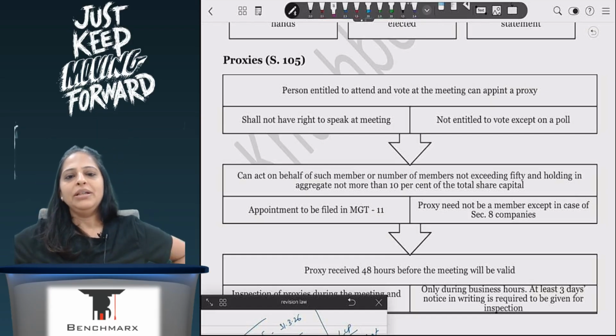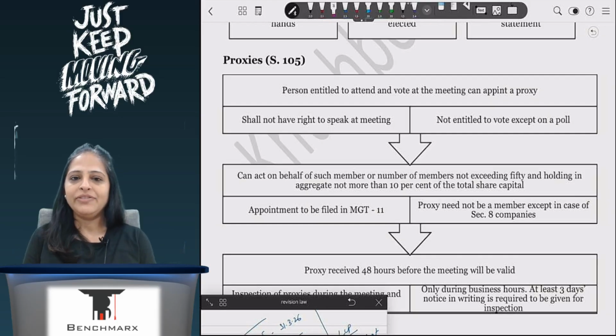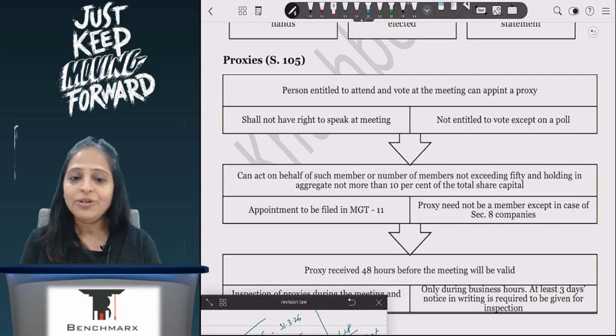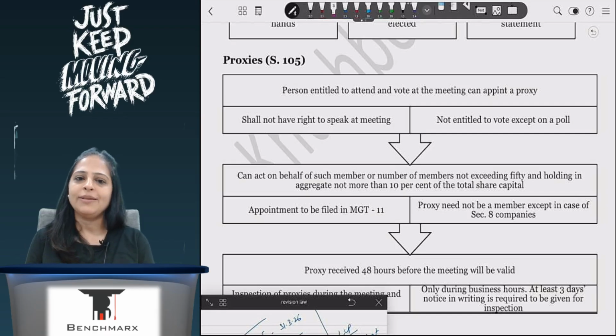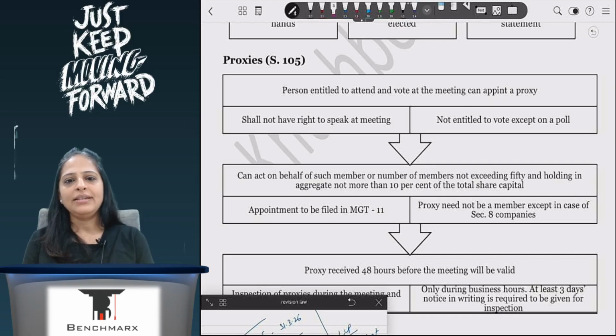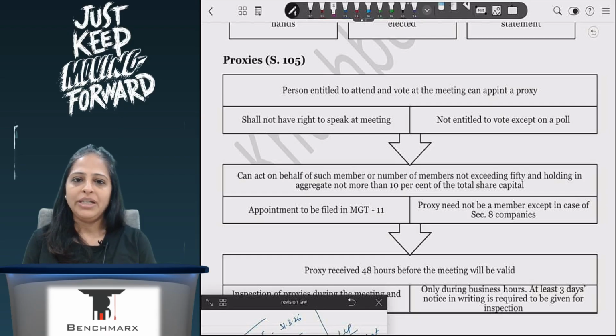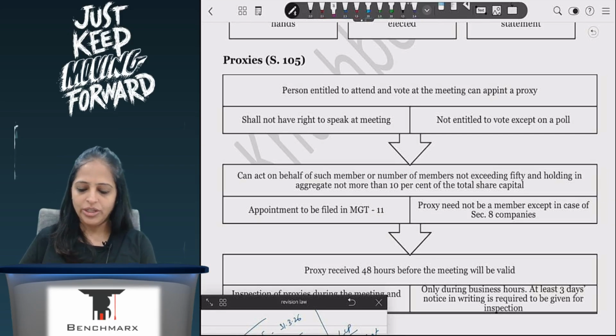This proxy will be a person who will go on my behalf. He will enjoy snacks and tea on my behalf, but he will not be entitled to vote at the meeting. He will not be entitled to open his mouth except for eating food. He will just go there, sit, listen, not vote and come back. When can he vote at the meeting? He will be able to vote only if it is voting by poll. Otherwise, he will not be entitled to vote.